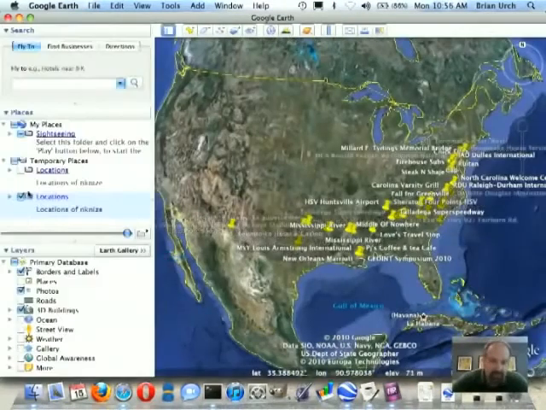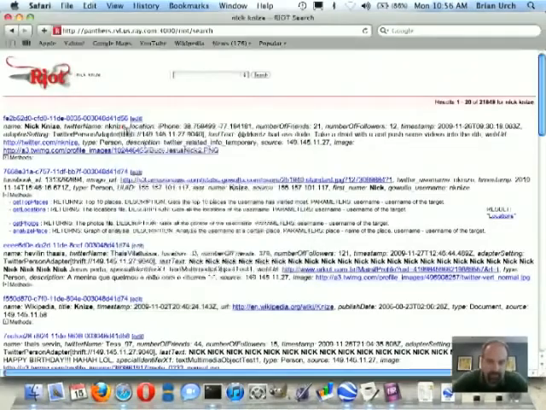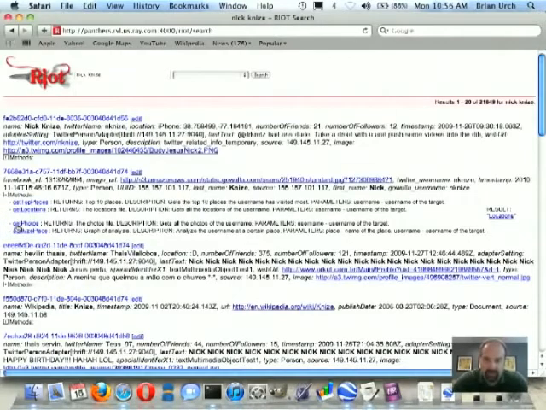So we're going to turn this off and jump back into Riot. And we're going to go and get photos. One of the things we've noticed is that when people take pictures and post them on the internet using their smartphones, the phone will actually embed the latitude and longitude into the EXIF header data of that image. So we're going to take advantage of that by bringing down all the pictures where Nick has checked in and then placing those on Google Earth.